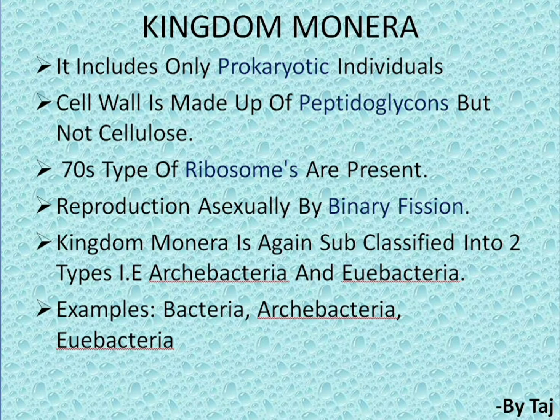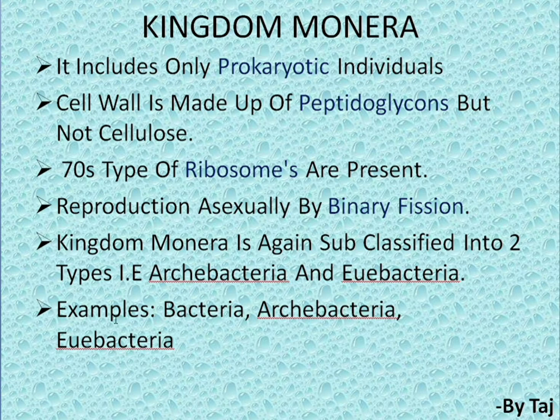So kingdom Monera is again subclassified into two types, that is Archaebacteria and Eubacteria. So Archaebacteria and Eubacteria also come under this kingdom Monera. Here the examples for this kingdom Monera are bacteria, Mycoplasma, Archaebacteria and Eubacteria.